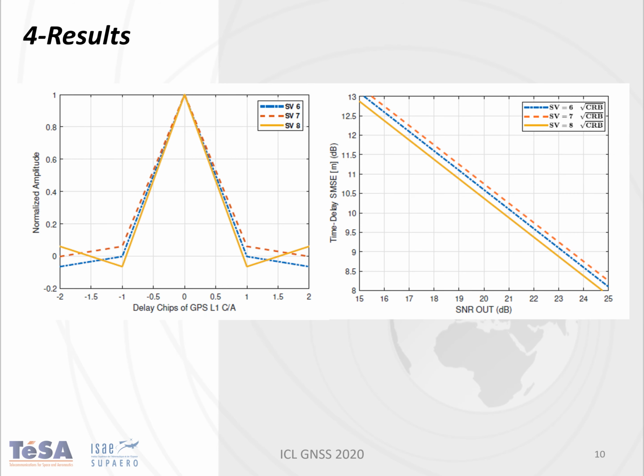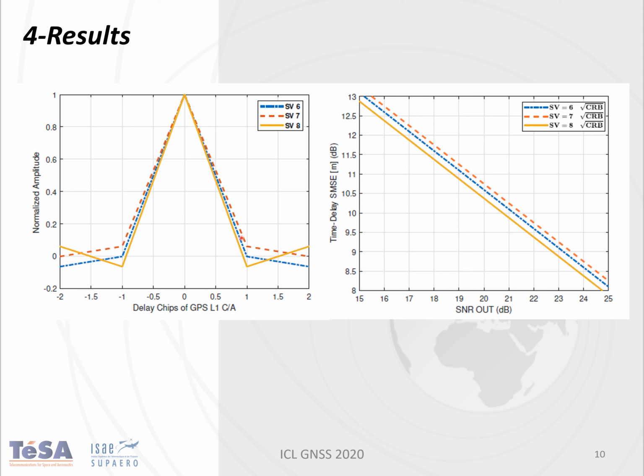Now I would like to present the results. First of all, we will present the autocorrelation function of the Gold codes of the GPS L1 C/A signal. And we can see that these GPS C/A signals were not optimized for the acquisition part, because the autocorrelation function is different for the different codes. For example, here we have plotted the autocorrelation function for the signals of satellites 6, 7, and 8.